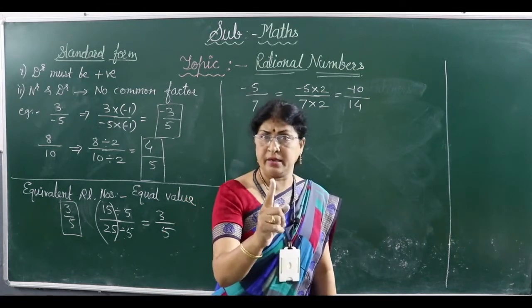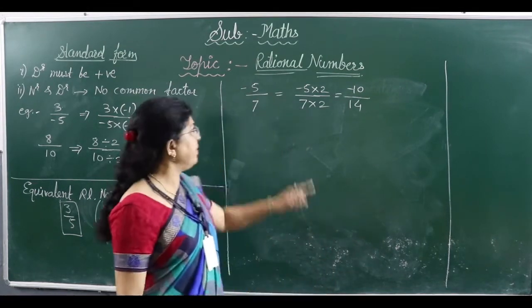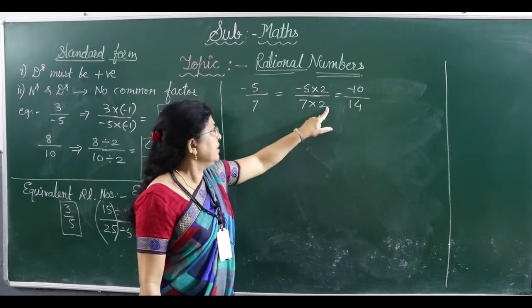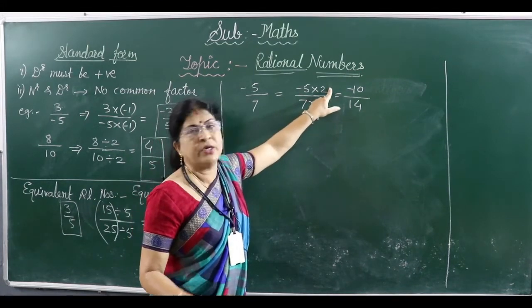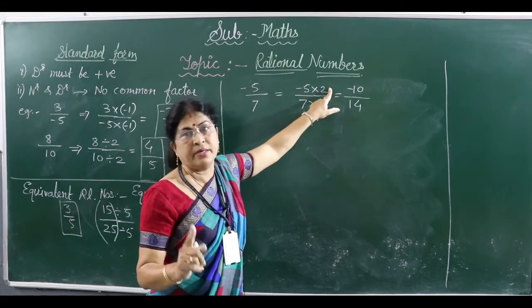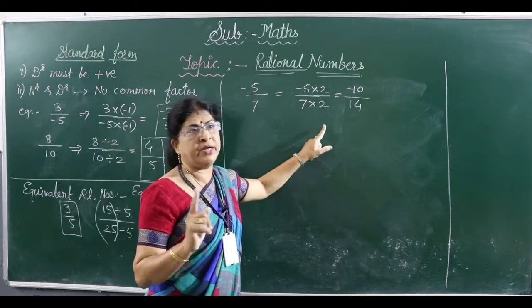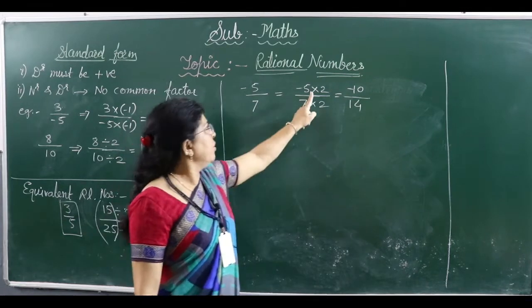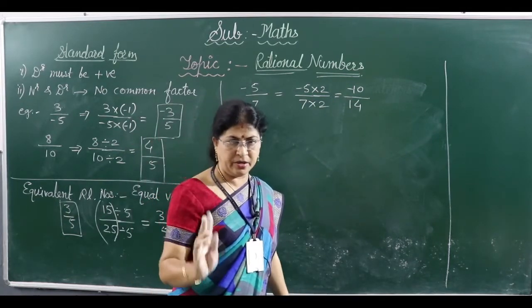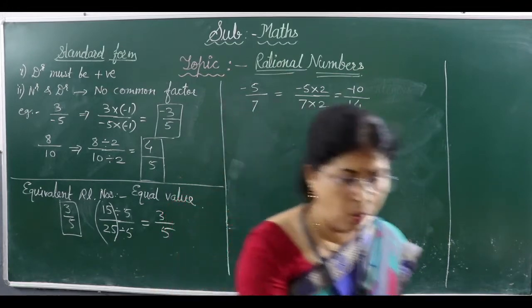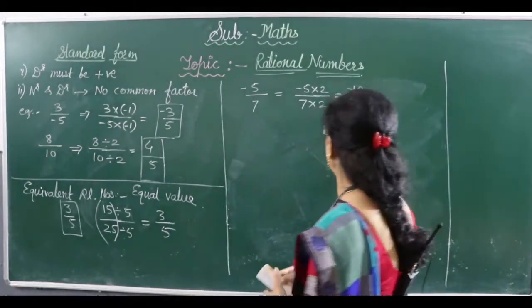But always keep in mind that when we multiply the denominator by an integer, you must multiply the numerator also by the same number. Or if you are dividing, then the denominator and numerator must be divided by the same integer. Got it? Cleared?